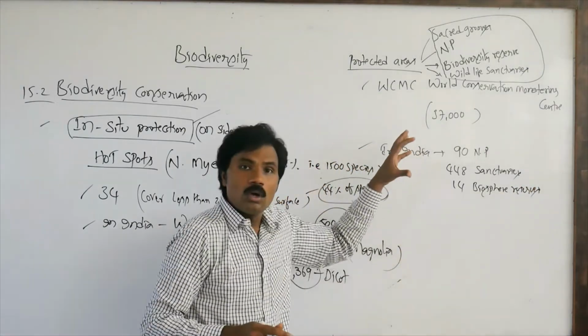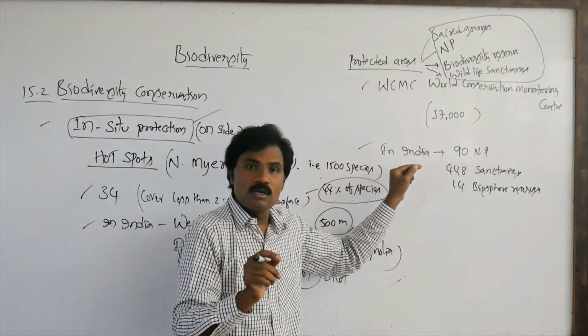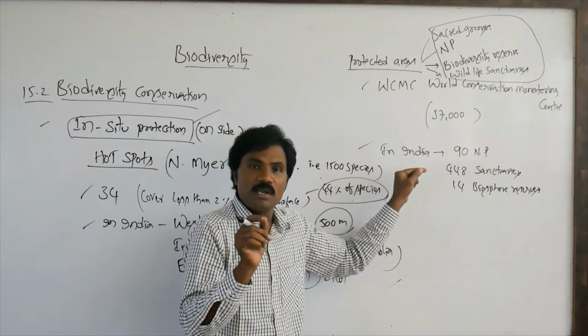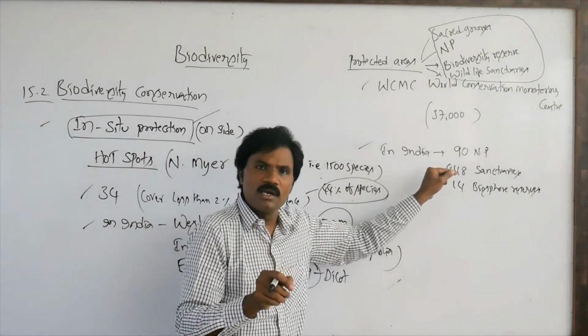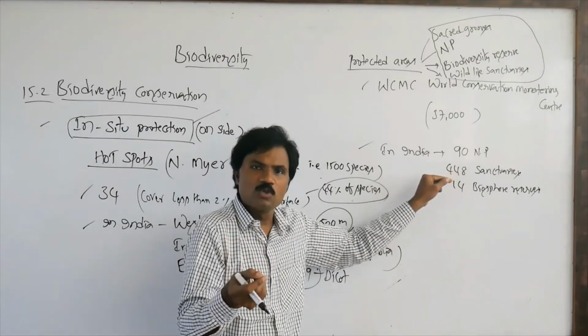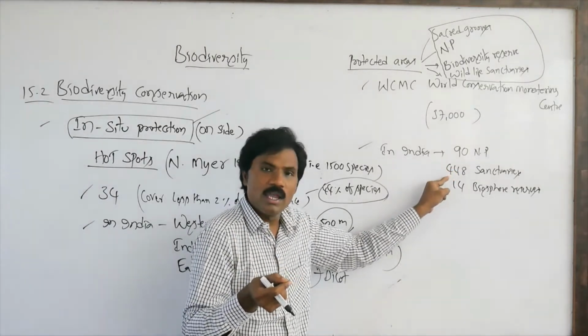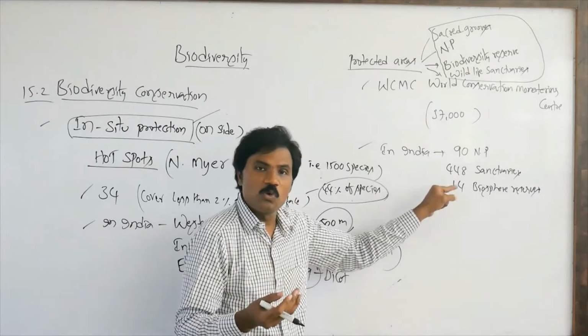So if they ask the number of national parks in India, write 90. Wildlife sanctuaries, write 448. Biosphere reserves, 14 only.